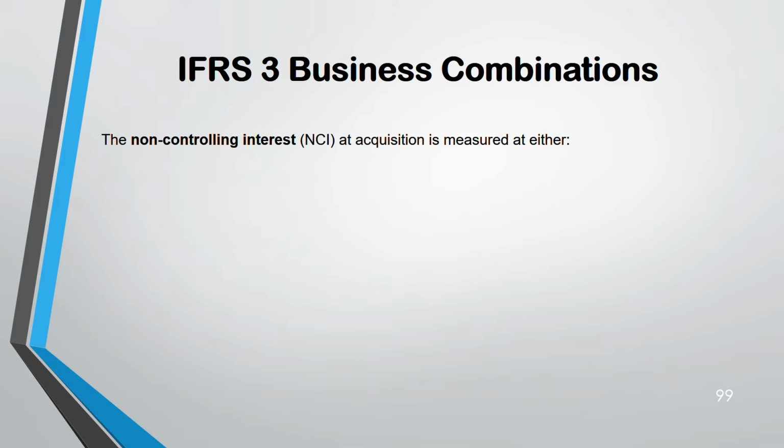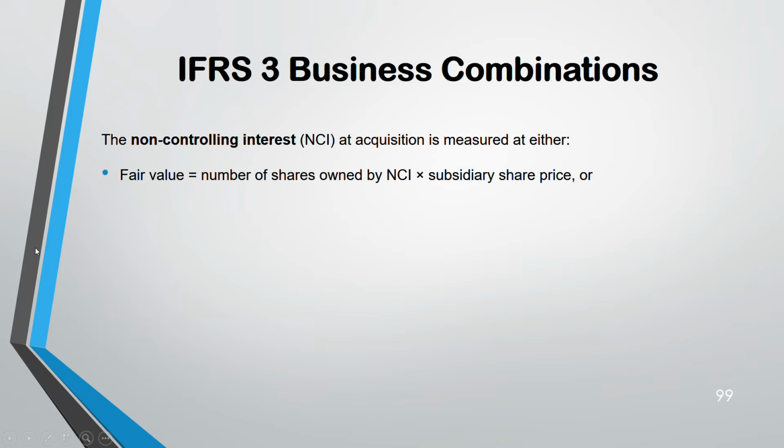Now, you have to know NCI. What is NCI? Non-controlling interest has 2 ways of measuring it. They will tell you in the exam which method. Either at fair value. Normally, they give you the fair value, so you don't have to calculate fair value. But in case you need to calculate fair value, this is how it is calculated: number of shares that is owned by NCI times the subsidiary's share price. Or